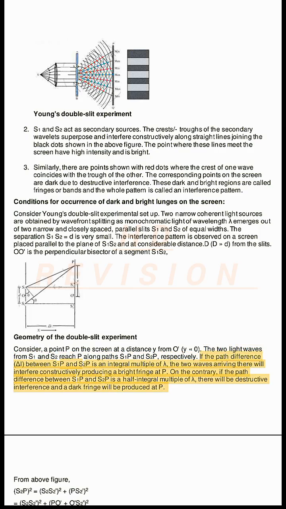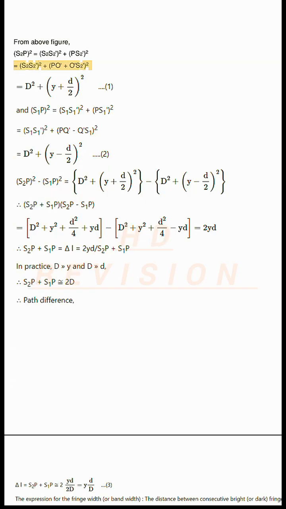If the path difference ΔL between S1P and S2P is an integral multiple of λ, the two waves arriving there will interfere constructively, producing a bright fringe at P. On the contrary, if the path difference between S1P and S2P is a half integral multiple of λ, there will be destructive interference and a dark fringe will be produced at P. From the above figure, S2P² equals S2S2'² plus PS2'² equals S2S2'² plus (PO plus OS2')².